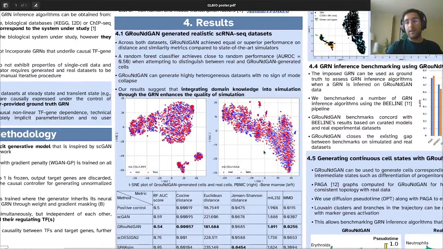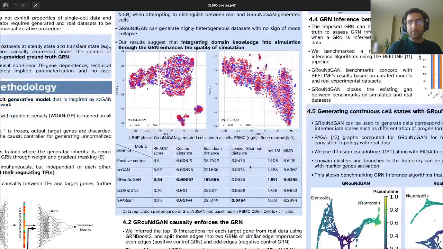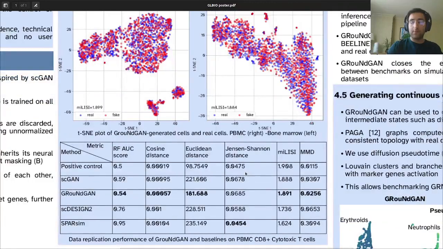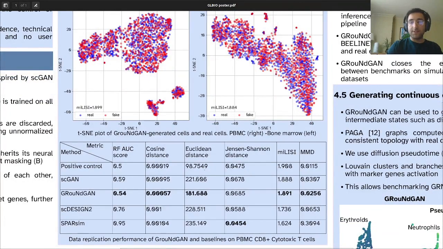So for GroundGAN, we showed how it generates realistic single-cell datasets. As you can see in this test plot, there's no evidence of mode collapse. In fact, this is not an issue that we face, and it's very common in generative models. And across a variety of metrics and datasets, we perform better than the state-of-the-art simulators.